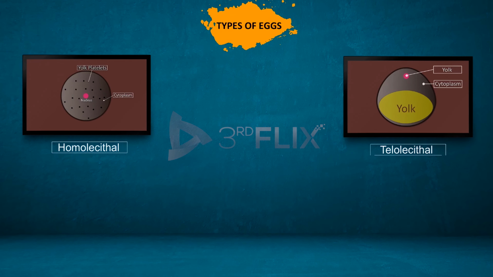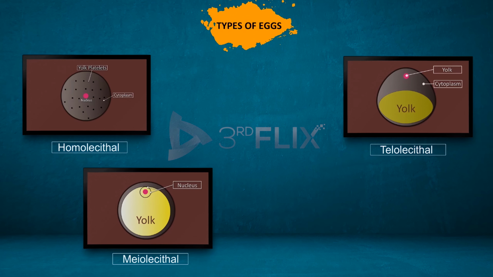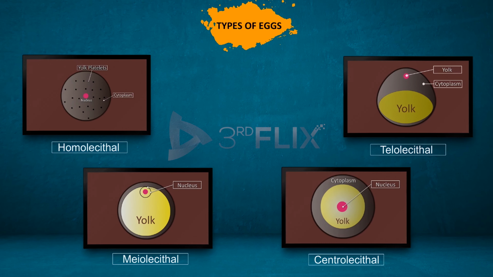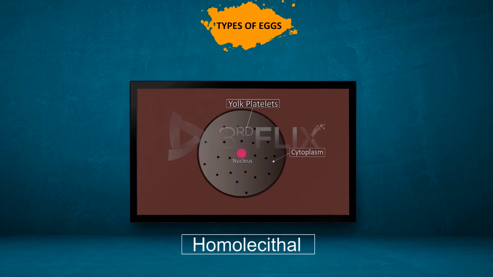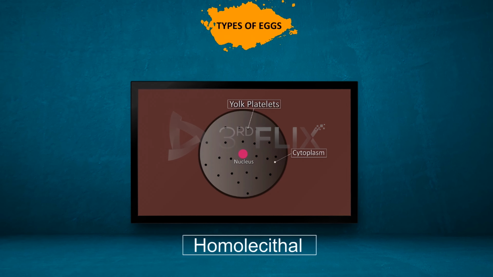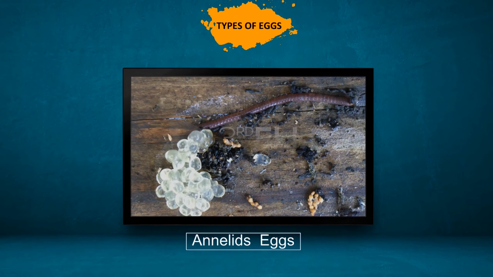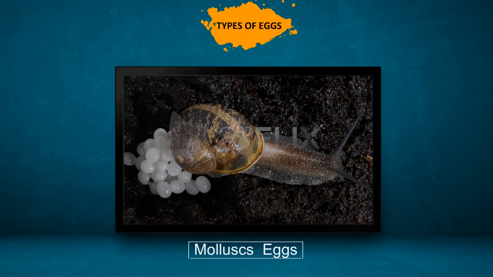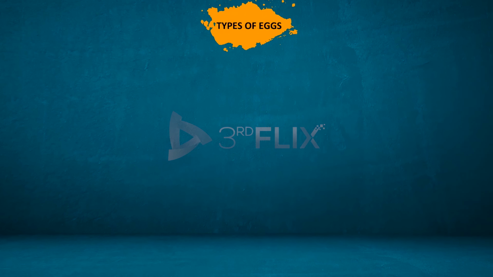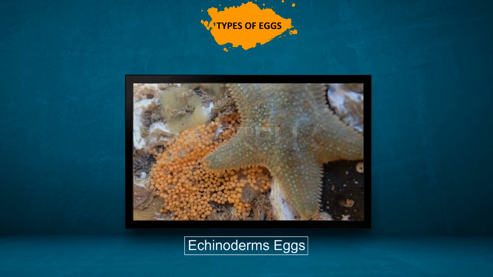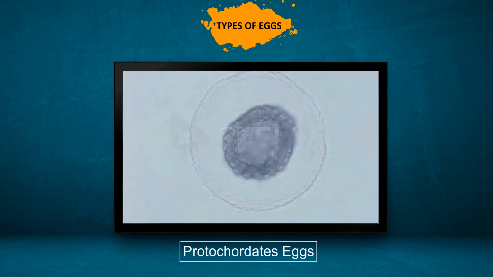Based on the distribution of the yolk in the cytoplasm, the eggs of animals are classified into four types. They are homolecithal, telolecithal, myolecithal, and centrolecithal. Homolecithal eggs. The yolk is uniformly distributed in the cytoplasm of the egg. Example: the eggs of annelids, mollusks, echinoderms, and protochordates.